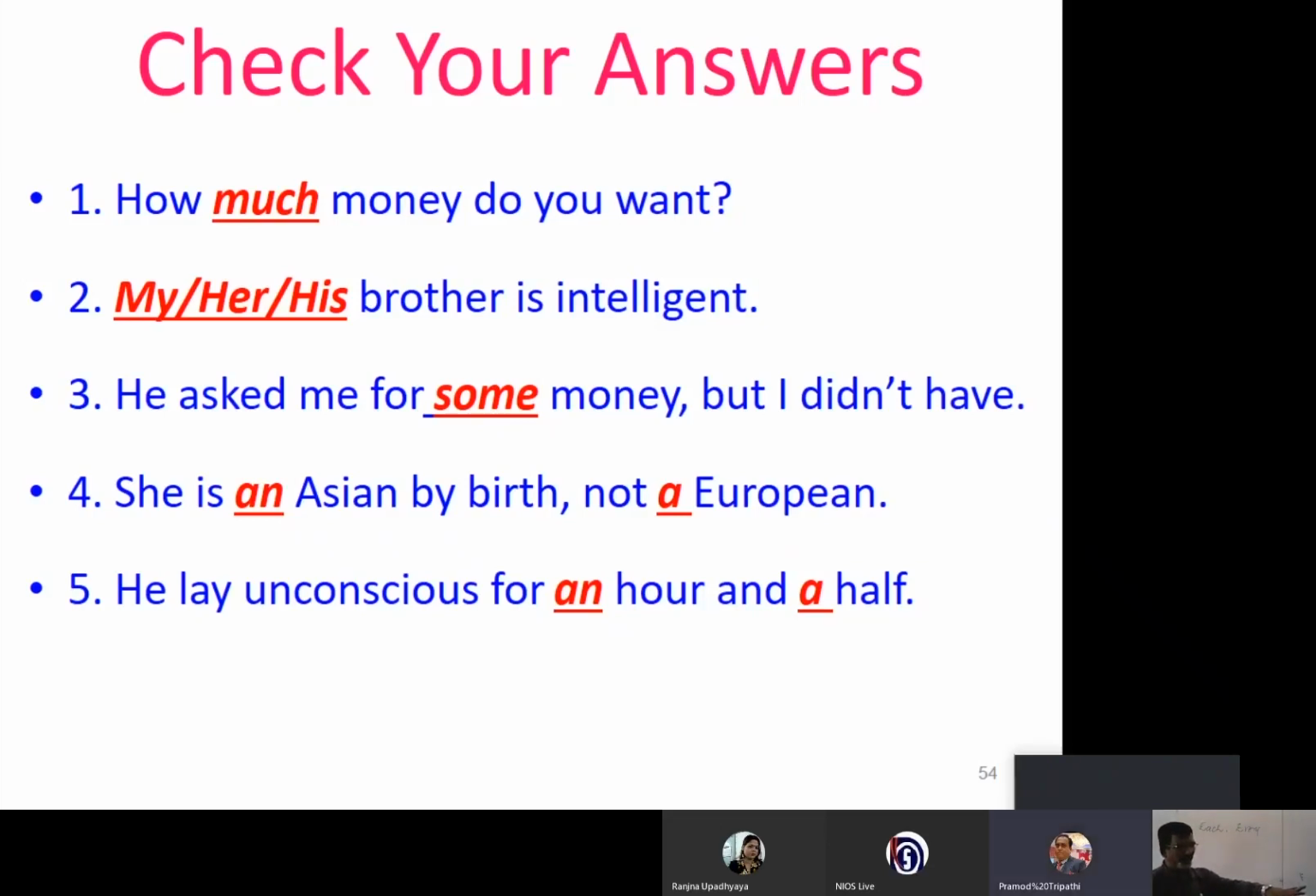Now you can ask me here quickly. Did you get some doubt? E is also a vowel sound. But still we have used a European, not an European. Can you tell me why? Though E is a vowel, it sounds here in this context like a consonant Y, like we have already referred an example, a university student. So here, she is an Asian by birth, not a European.